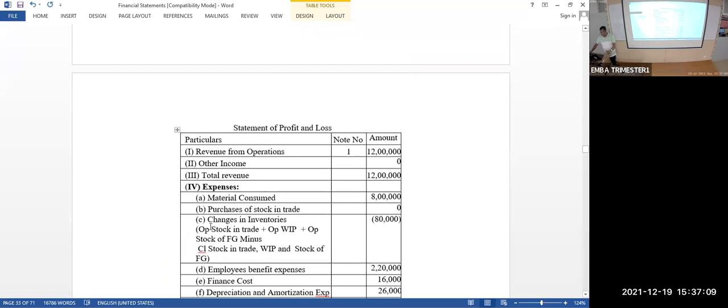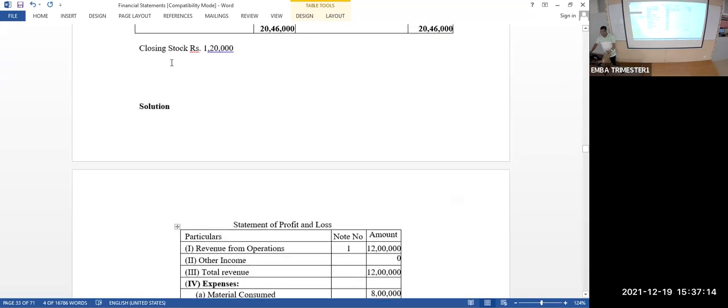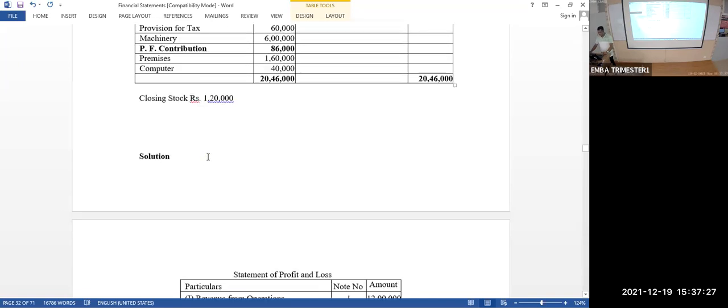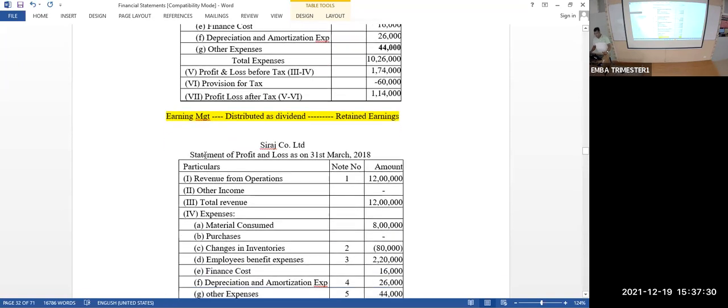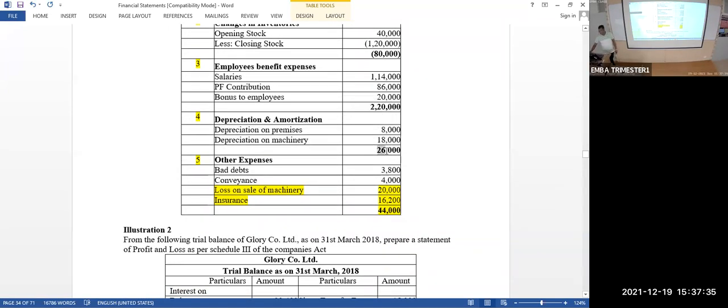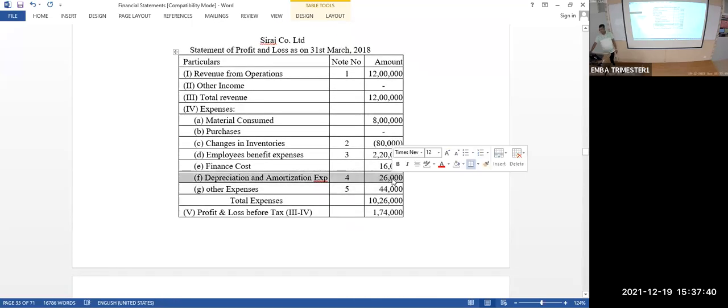Okay. Next, depreciation and amortization expenses. Look at the debit side. Yeah, depreciation on premises is 8,000. Then depreciation on machine is 18,000. So these two need to be added together, and that is called depreciation and amortization expenses. 8 plus 18, 26,000 is going to be the expense of depreciation and amortization. Other than this, anything else is called other expenses.